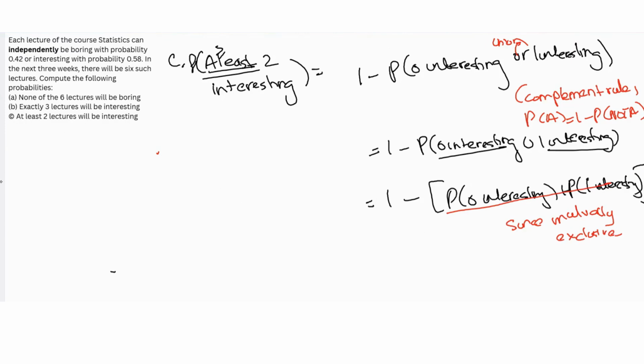Now let's actually use this. We want to find the probability that 0 are interesting, and here we can just use independence. Because they're all independently interesting or boring, we can just multiply the individual probabilities, the probability of boring 6 times. So that would be 0.42 to the power 6. So this is using independence.